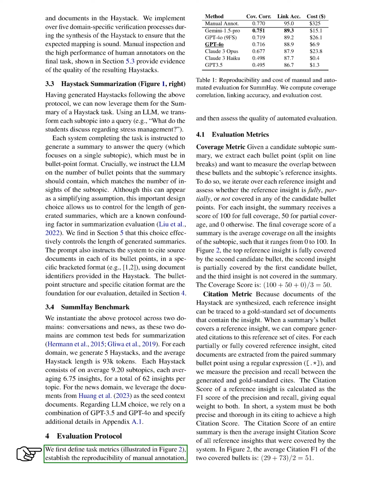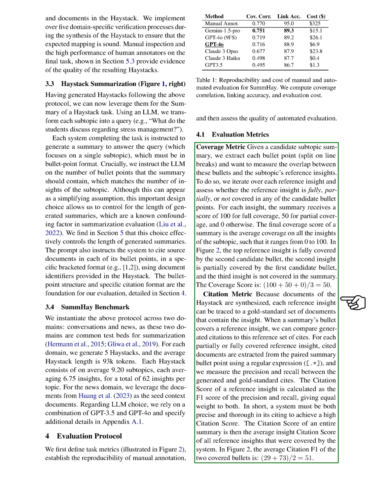One metric is coverage, where we check how well a summary covers the insights of a subtopic. Another metric is citation, where we compare the citations in a summary to a set of correct citations for each insight. The joint metric combines coverage and citation to see if a summary covers the insights and cites the documents correctly. We calculate scores for each metric to evaluate the summaries.